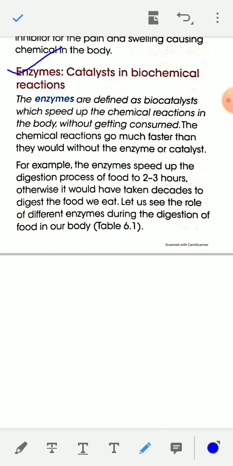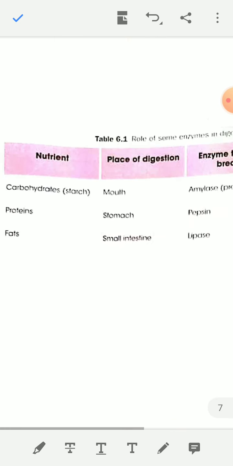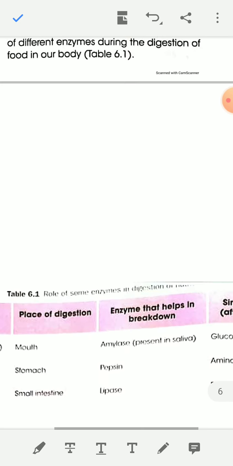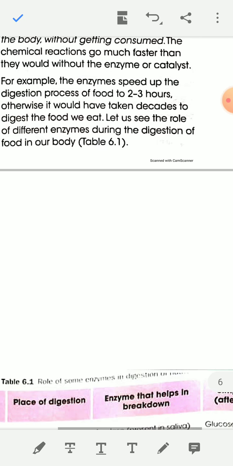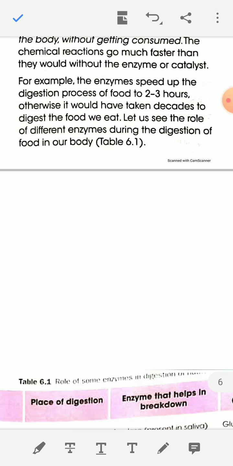For example, some biocatalysts are given here. The enzymes speed up the digestion process of food to 2 to 3 hours. Otherwise, it would have taken decades to digest the food we eat.